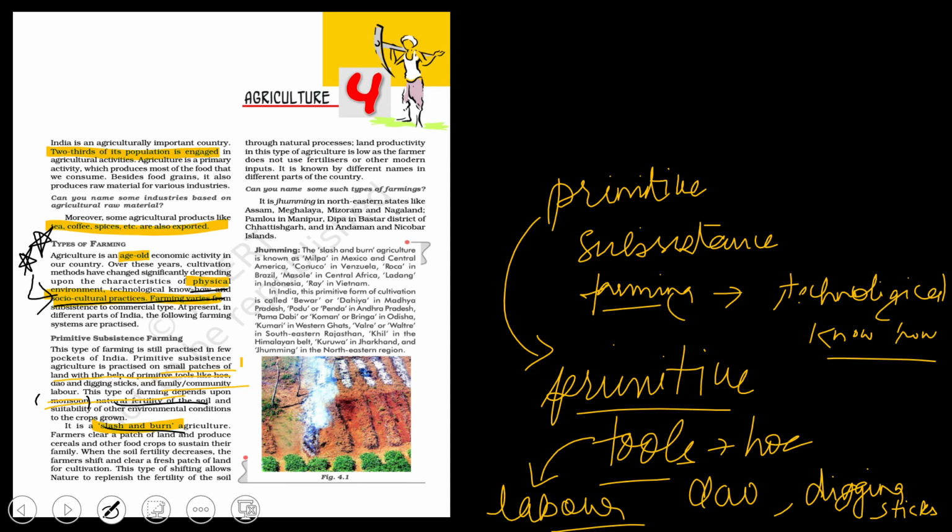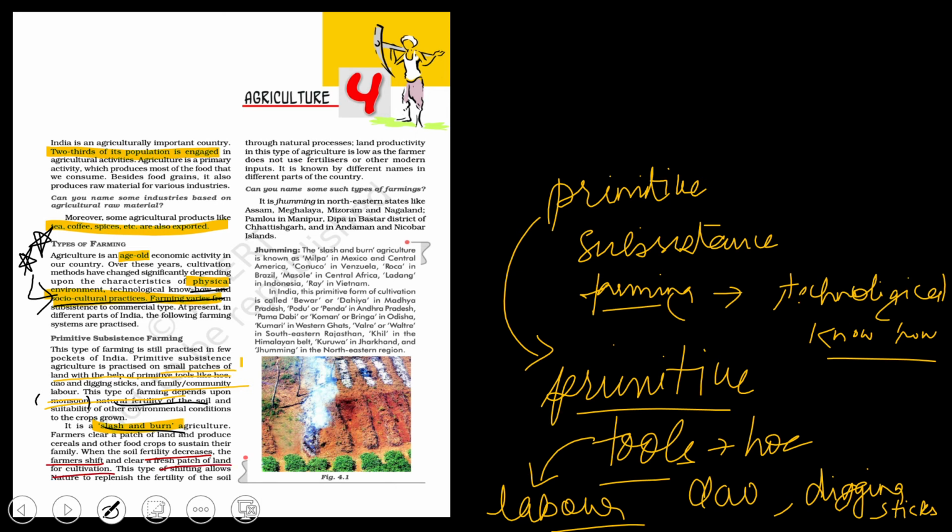Okay, so what is slash and burn, that's what they are talking about here. Farmers clear a patch of land and produce cereals and other food crops to sustain the family. When the soil fertility decreases, the farmer shifts and clears a fresh patch of land for cultivation.